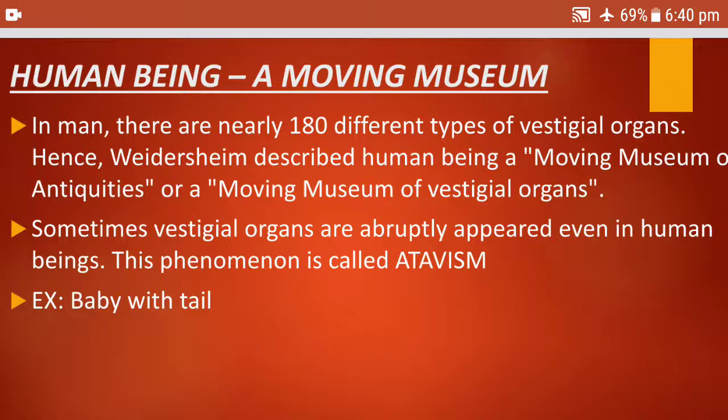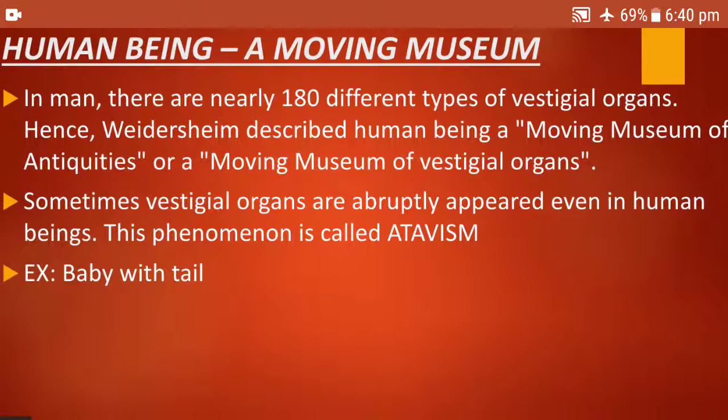In herbivores the appendix plays an important role, but it has become a vestigial organ in human beings. There are nearly 180 different types of vestigial organs. So the human being is described as a moving museum by Wiedersheim, a moving museum of antiquities, or a moving museum of vestigial organs.